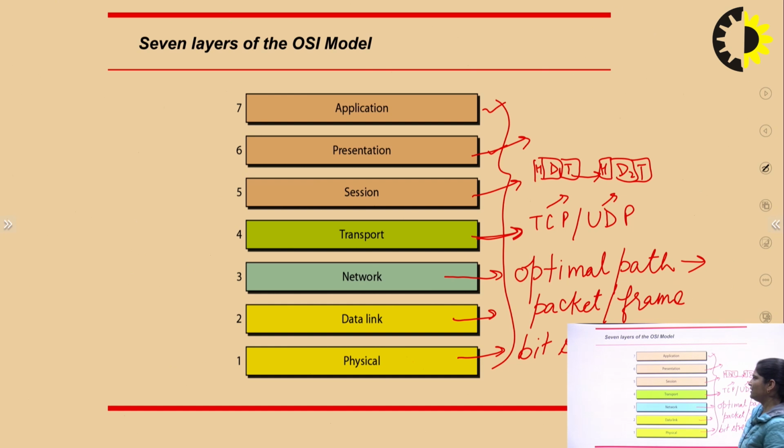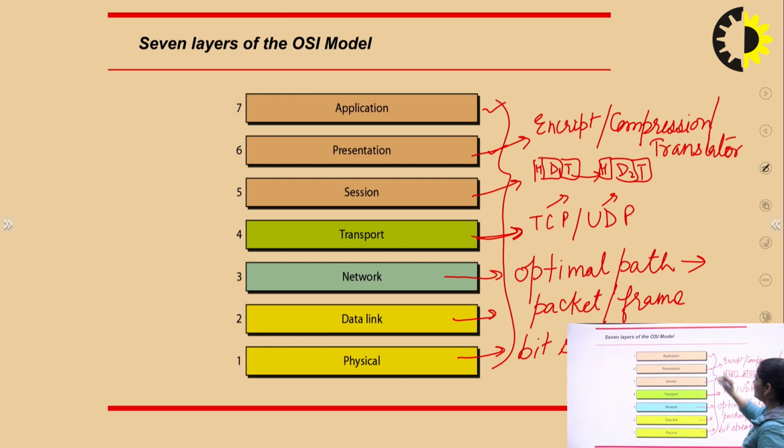Now presentation layer. So here when we are sending data from sender to receiver, that may be in form of encryption form, or compression form, or data is in form of translation, means we are translating data when we are sending data from sender to receiver. Now this is application layer. So here this is a user interface. So this is a short description of all these 7 layers in an OSI model.